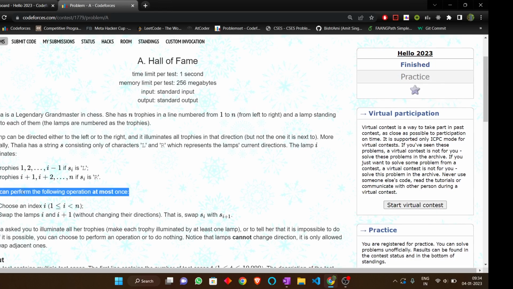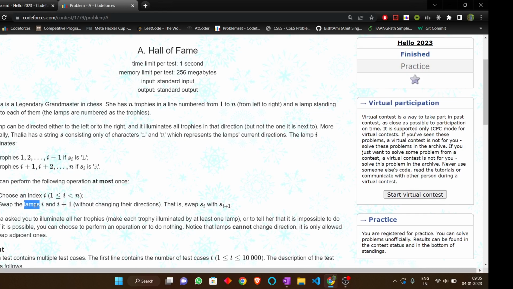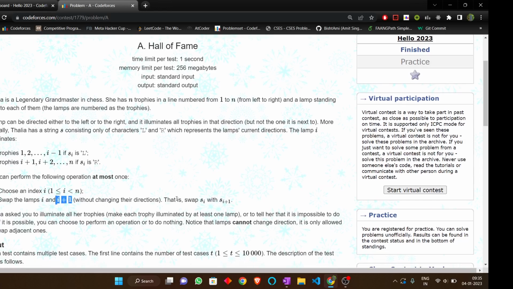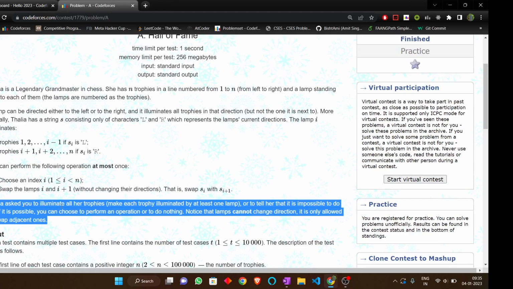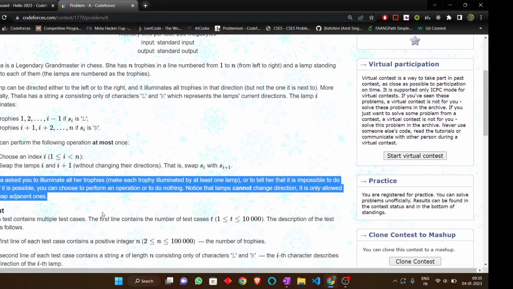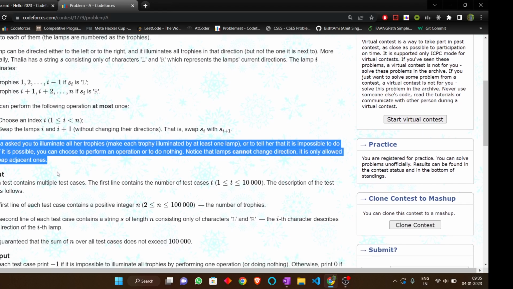And she can perform the following operation at most once. She can choose any index i and swap the lamps at i and i plus 1 without changing their direction. That is, swap S_i and S_i plus 1. Thalia asks you to illuminate all her trophies or to tell her that it is impossible to do. If it is possible, you can choose and perform the operation, or do nothing. Notice that the lamps cannot change direction. They can only be swapped with adjacent ones.